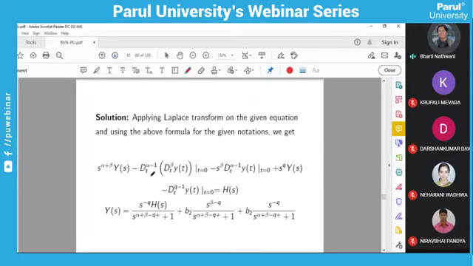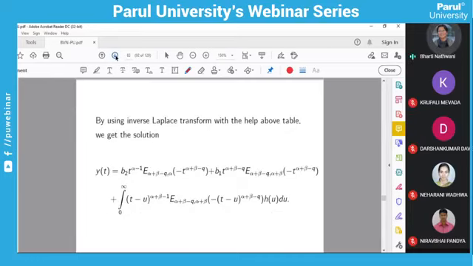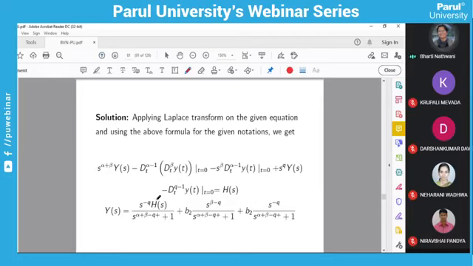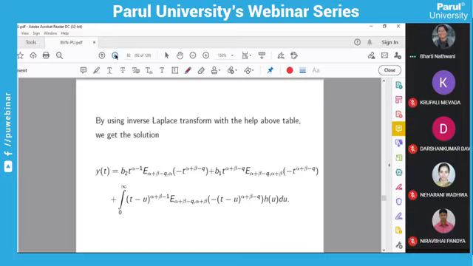So if you are going to solve this, you are applying the Laplace transform. So you are getting this, और यहाँ पे आपको lemma definitions जो आगे हमने use की वो सब use होंगी. You will get this form, and then you have to apply the inverse Laplace transform. You will get the answer. The answer will be in the convolution, obviously, because you have two functions in each. दो Laplace transform आपको हर एक term में मिल रही है. So that's why you will get it in terms of the integral convolution theorem.